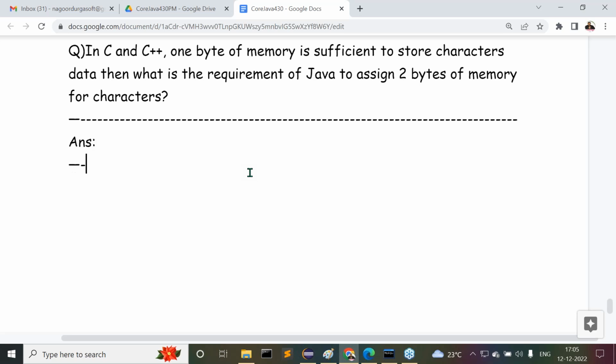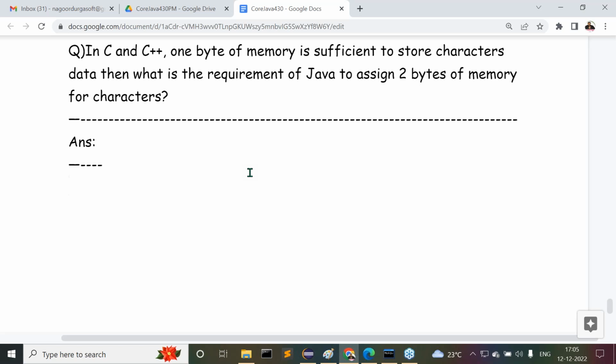Is it 1 byte or 2 bytes? 2 bytes of memory. But in C and C++, how much memory is sufficient? 1 byte of memory is sufficient to store character data. Then what is the requirement of Java to assign 2 bytes? That's the question, and definitely this question will come. We have to understand the answer clearly.